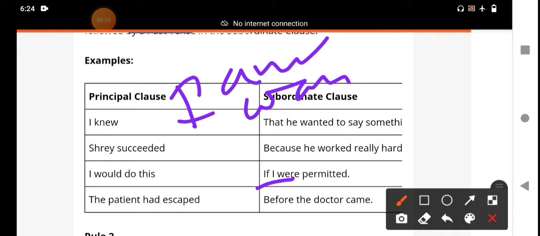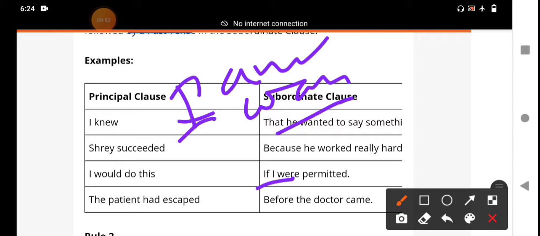I was a van driver once upon a time. I was, which is in the past tense. That means the subject is singular. This is subject and verb agreement, but it is an exception. In the if clause, if I were permitted, it is the imaginary condition. It is the second condition of the if clause. That's why it is an exception. We should use were with I. Instead of was, we should use were.